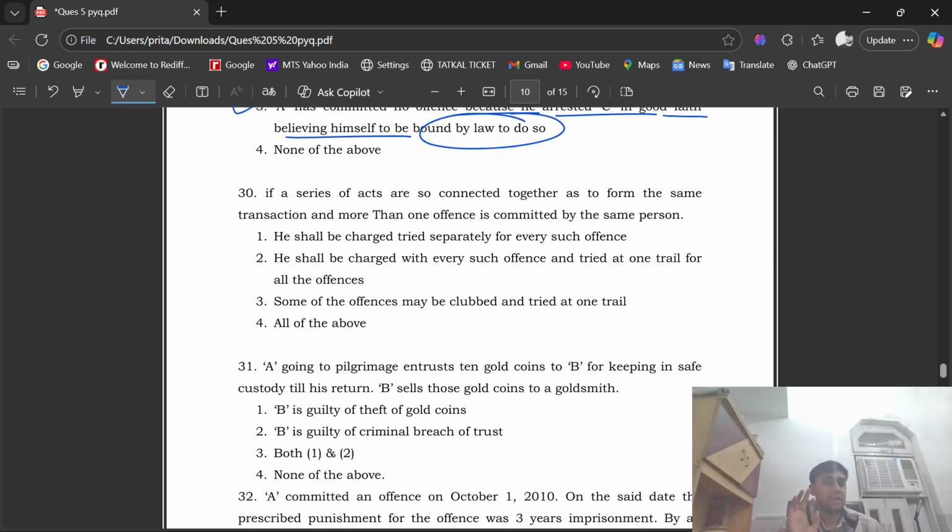See question number 30. If a series of acts are so connected together as to form the same transaction and more than one offense is committed by the same person, option A, he shall be tried separately for every such offense. Option two, he shall be charged with every such offense and tried at one trial for all the offenses. Option three, some of the offenses may be clubbed and tried at one trial. Option number four, that is all of the above. Here the right option is option number